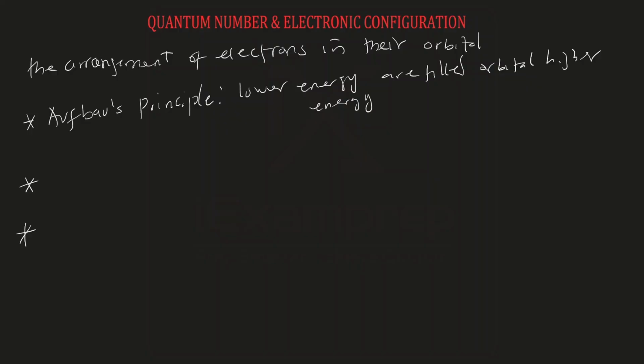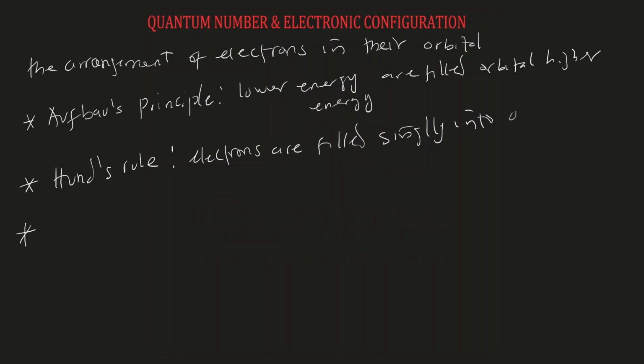That is Aufbau's principle. Then the second principle is known as Hund's rule. And Hund's rule applies to degenerate orbitals, which I'm going to talk about very soon. So Hund's rule says that electrons are filled singly into degenerate orbitals before pairing commences. Now, what does that mean? Electrons actually occur in pairs, whether bond pair or lone pair. Electrons go into their orbitals one by one, singly, before they start to pair. This will make sense to you very soon.